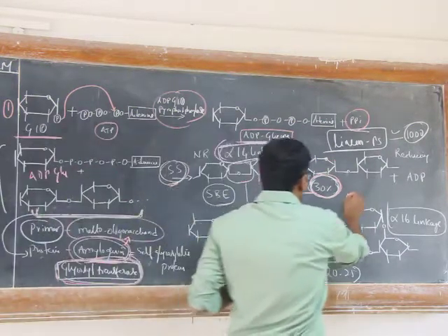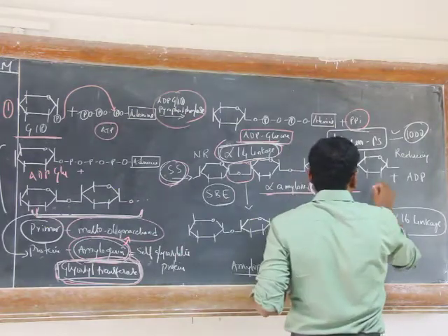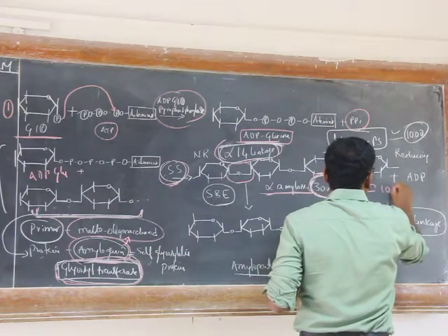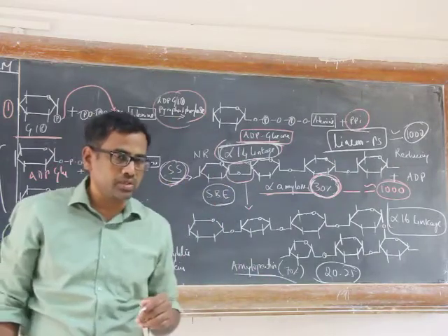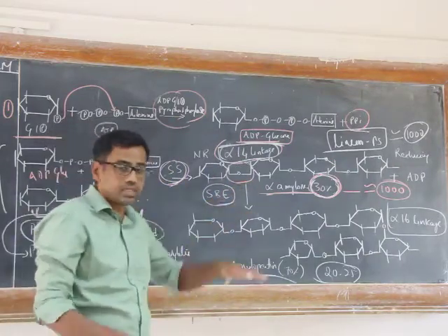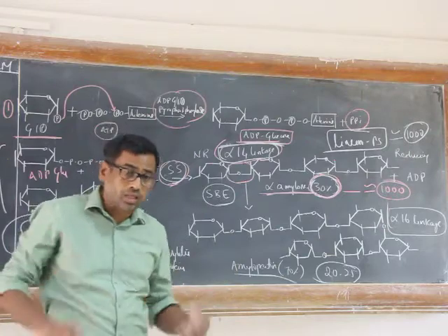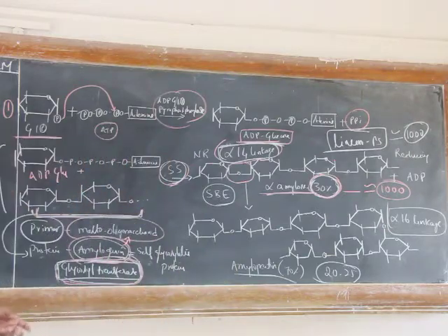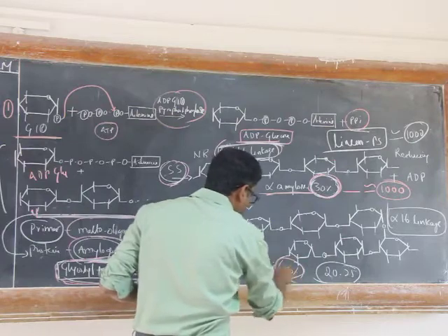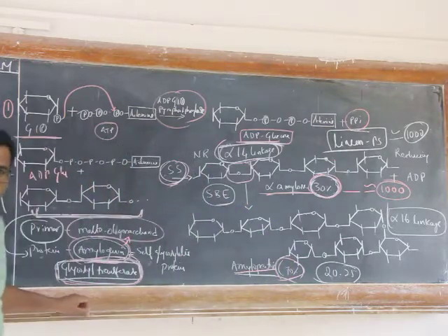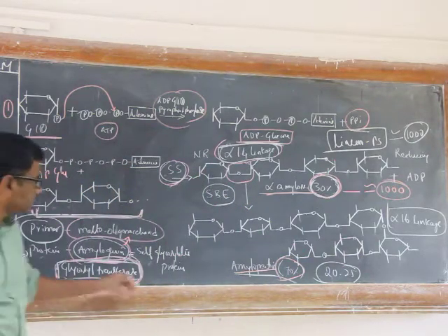Amylose is approximately 1000 residues, and as I mentioned, linear and unbranched. Another form of starch is amylopectin, which comprises 70% of the total starch. So what is this amylopectin?